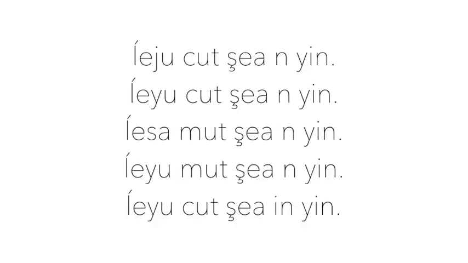We already know that yeo means is, but it can only be used in certain circumstances. Yeju is used if the subject has mut before it, and yeyu is used if it has tut before it. So, yeju tut and yeyu mut are illegal. Choose which one of these is correct. Did you get it right?